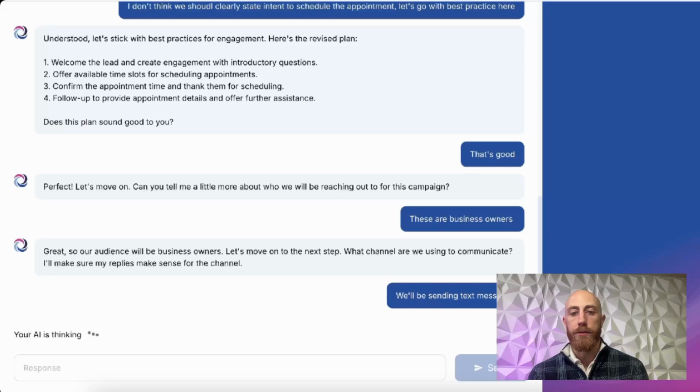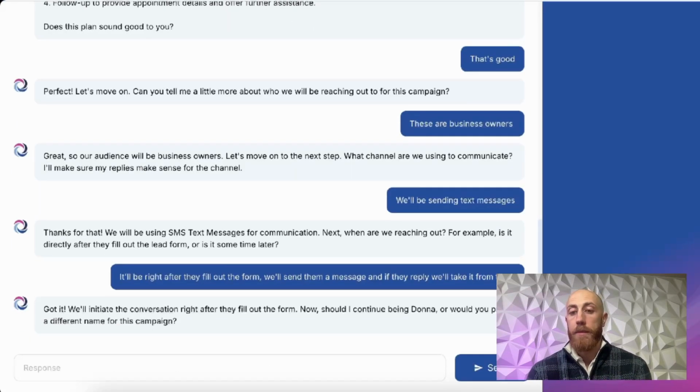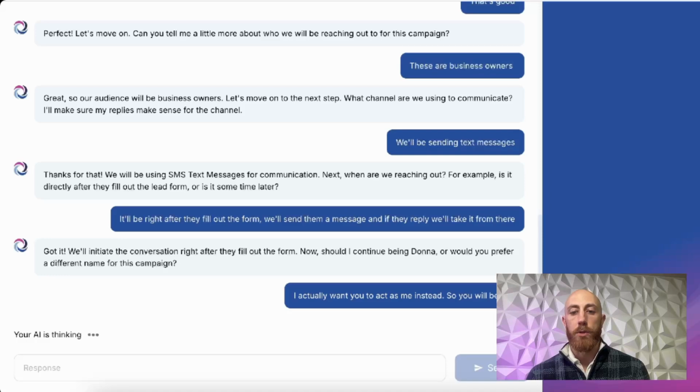So here you see that we picked a channel to communicate through. We picked text messages, sending it through SMS. And again, you can do this with any channel that works with HighLevel. So you can do it through Instagram DMs, you can do it through Facebook Messenger. You can set up a comment campaign, so you reply to Facebook comments and start to turn those into contacts and customers. So a lot of opportunity that you can set up with these campaigns just by having a conversation here.